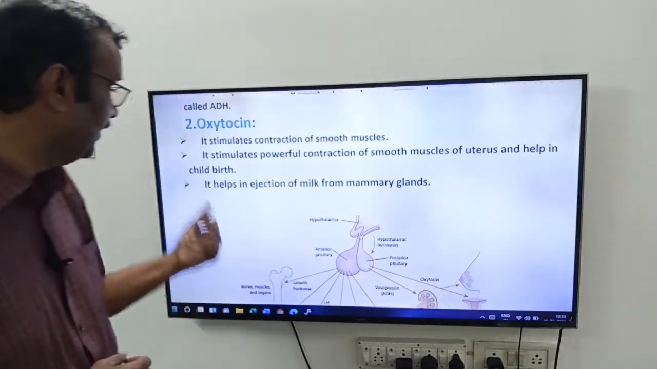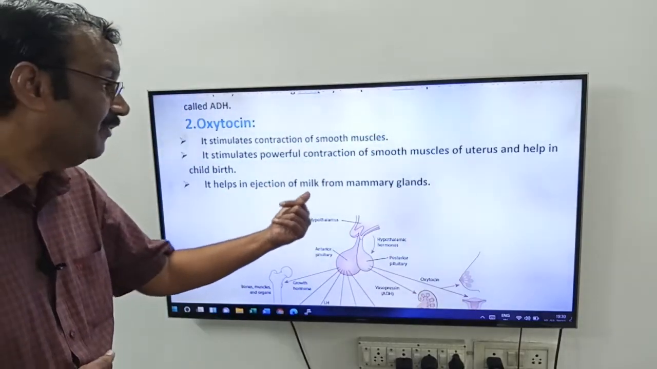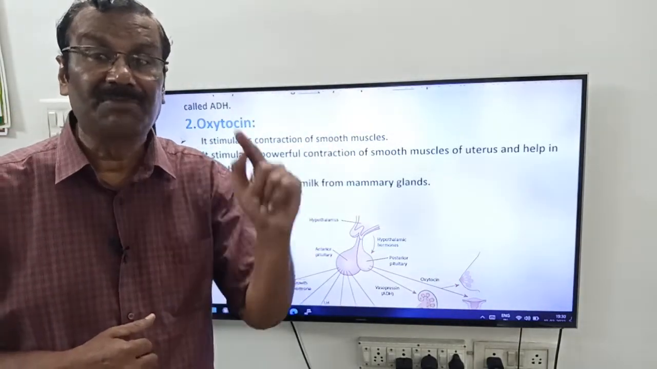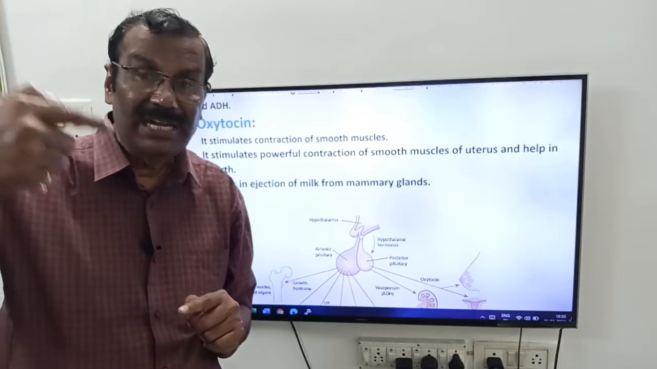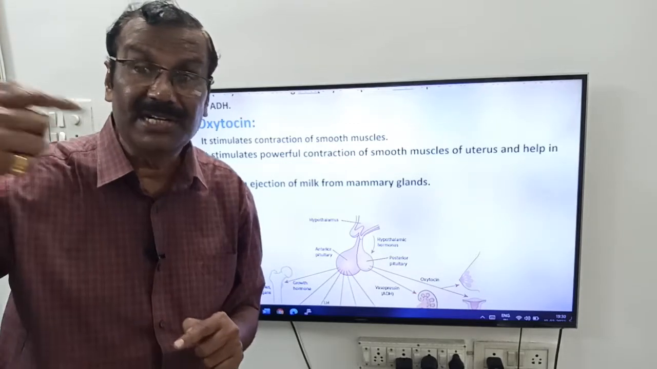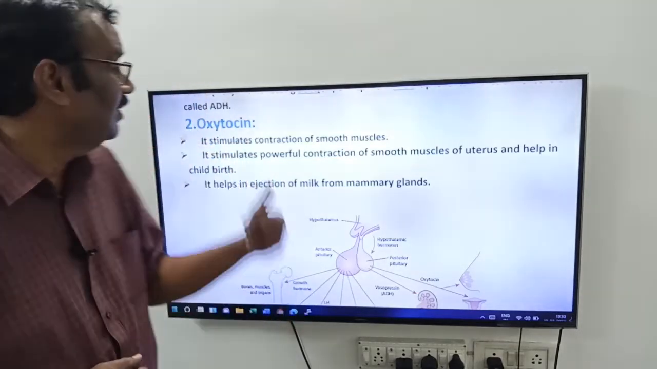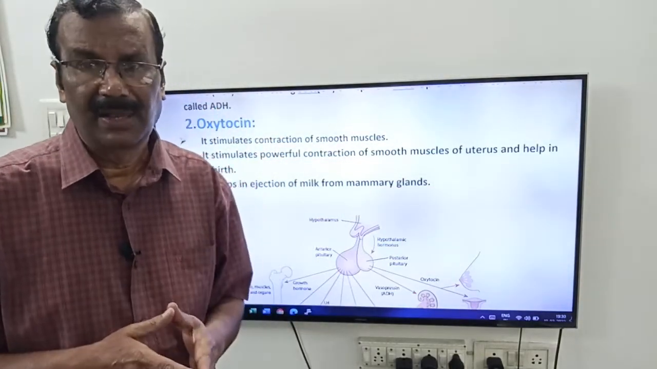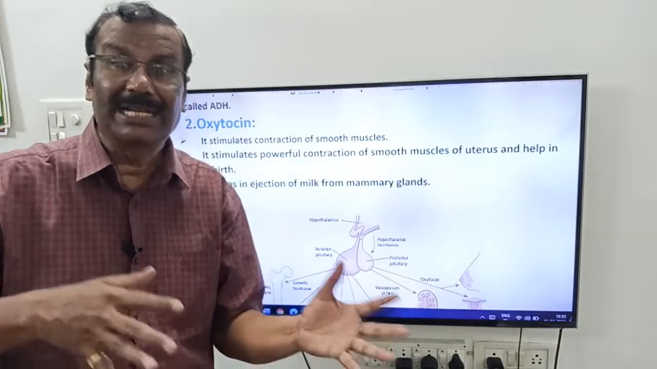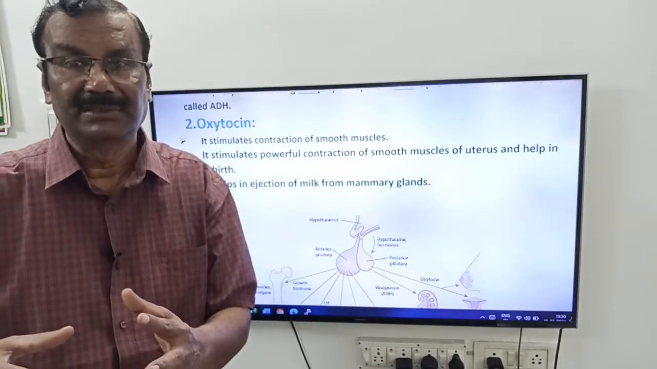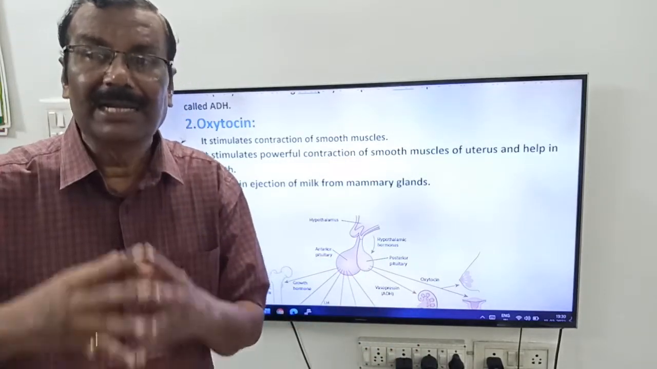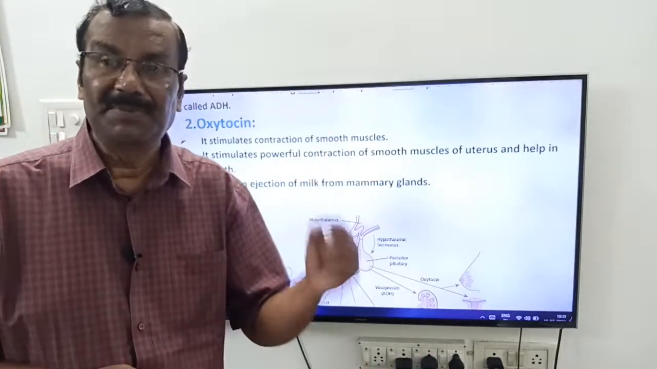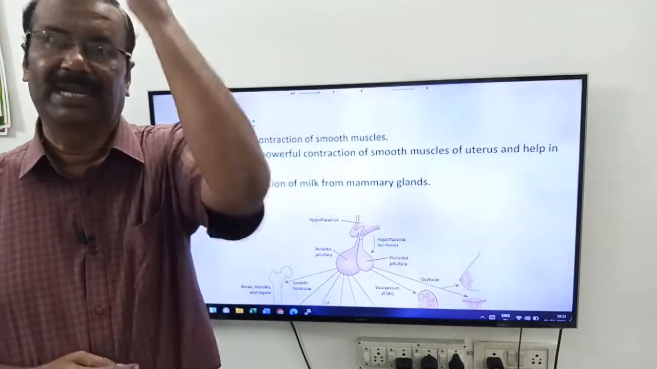Oxytocin also helps in ejection of milk from the mammary gland. Prolactin helps in development of mammary glands. For ejection of milk, we need oxytocin. Please remember all these things. So what is the difference between prolactin and oxytocin? Prolactin helps in the development of mammary glands of the breast. Oxytocin helps in the ejection of milk from the mammary glands.